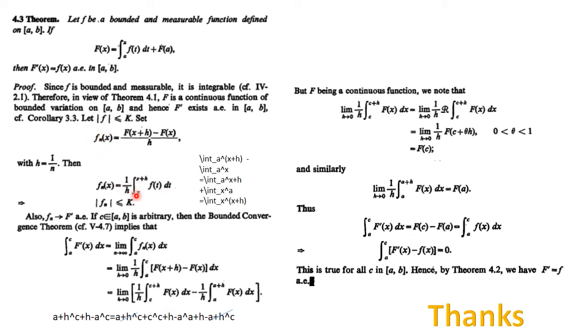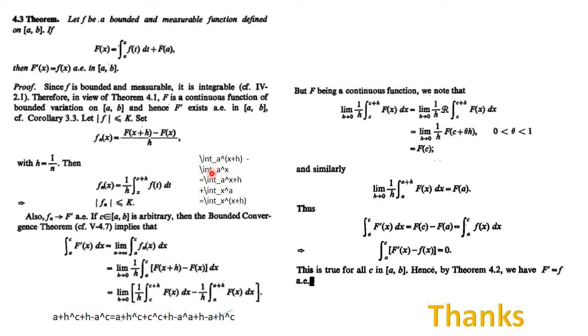So we define a sequence where this f_n(x) can be written as the integral going from x to x+h. Now why this? You substitute the value of capital F. What is capital F of x+h? It will be the integral going from a to x+h of f(t) dt plus F(a). Similarly, the value of F(x) is the integral going from a to x of f(t) dt plus F(a). So F(a) will be cancelled out. You get two integrals, from a to x+h minus a to x.